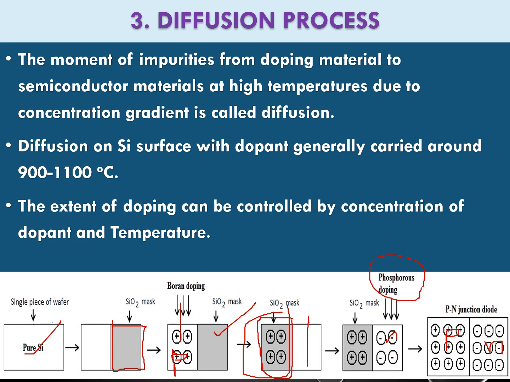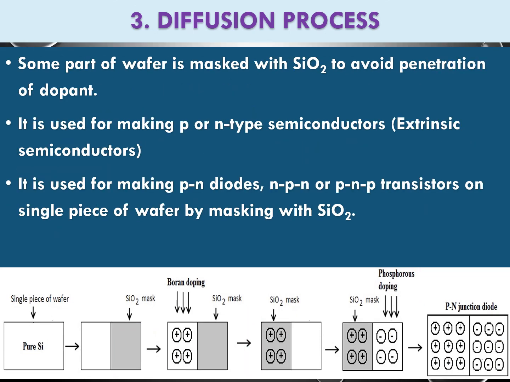So this is the example for extrinsic semiconductors. Like that we can prepare extrinsic semiconductor materials. But the beauty of this process is that not only extrinsic semiconductors, but combinations of extrinsic semiconductors like p-n junction diodes and npn, pnp transistors, we can also make different types of semiconductor devices by using the diffusion process.